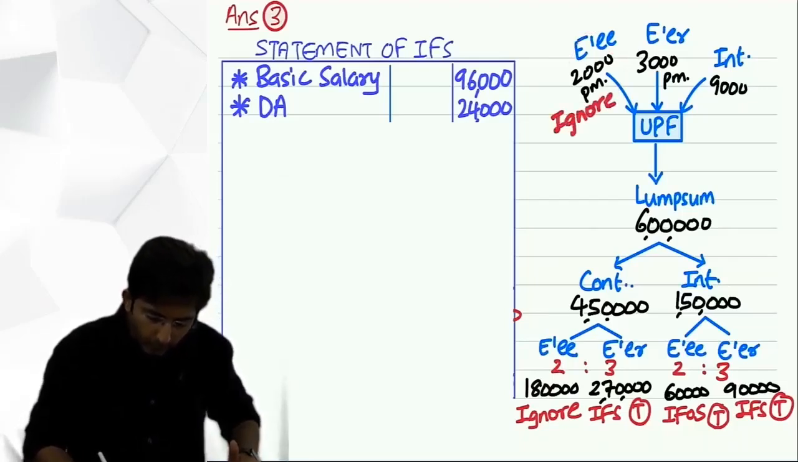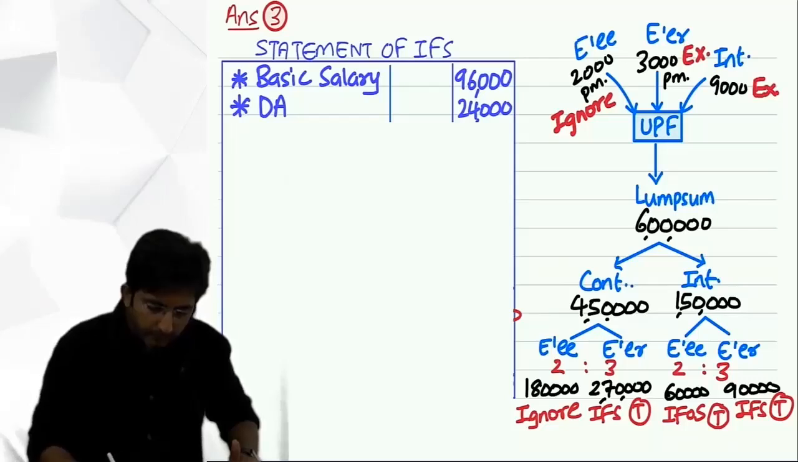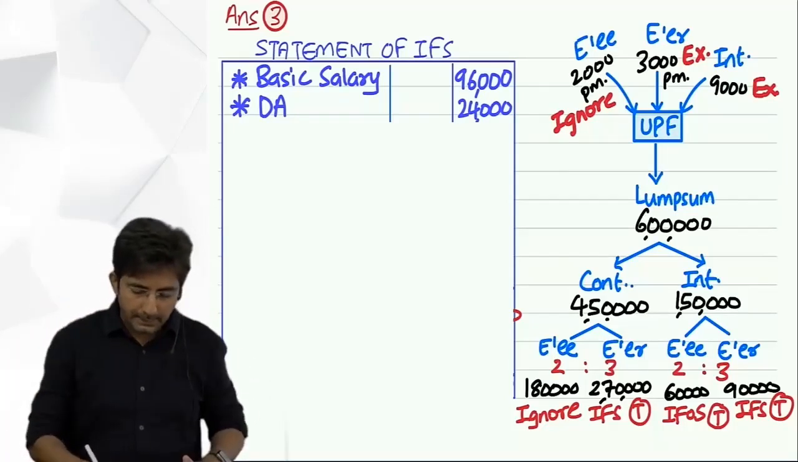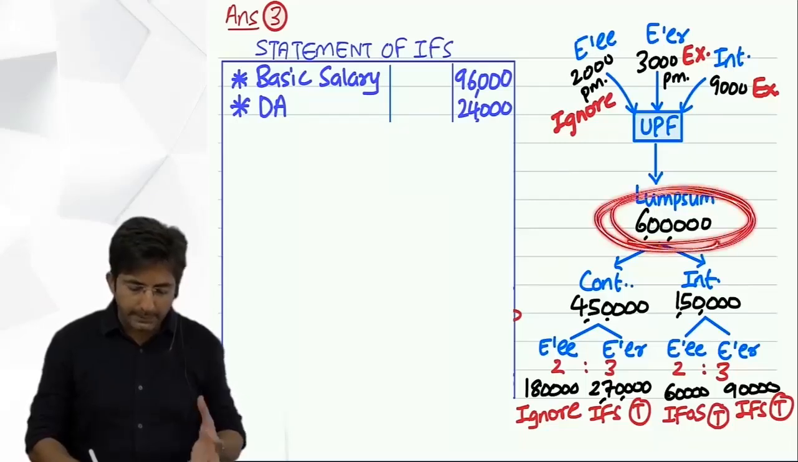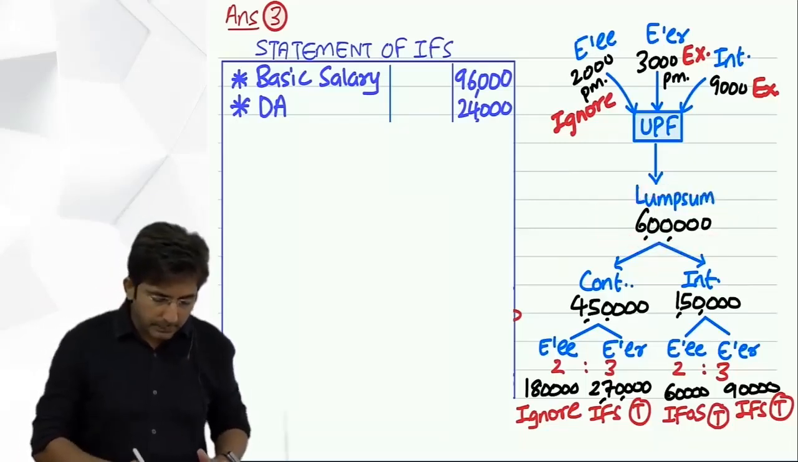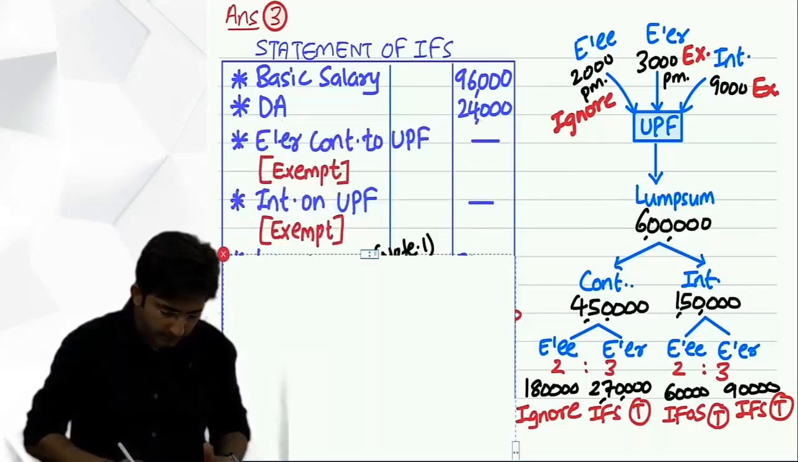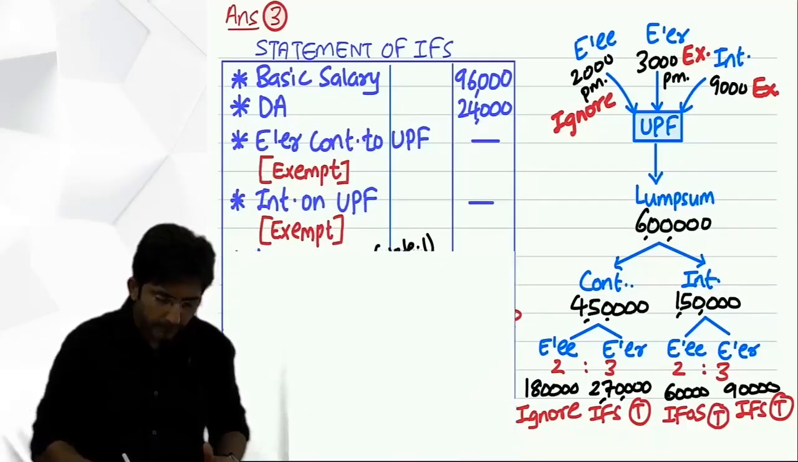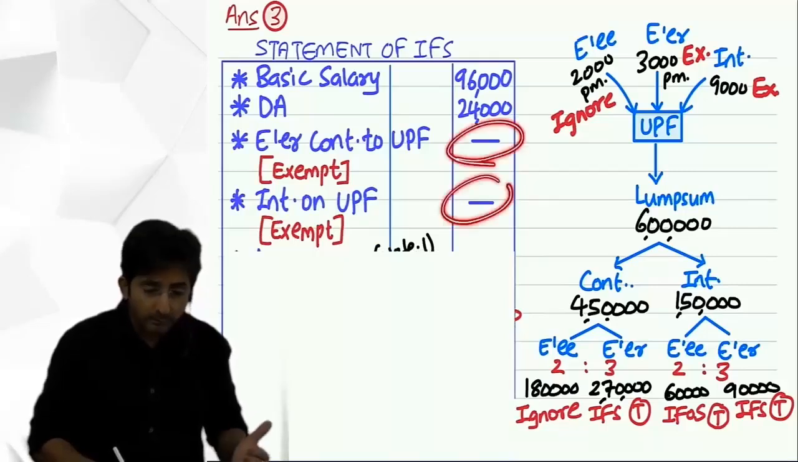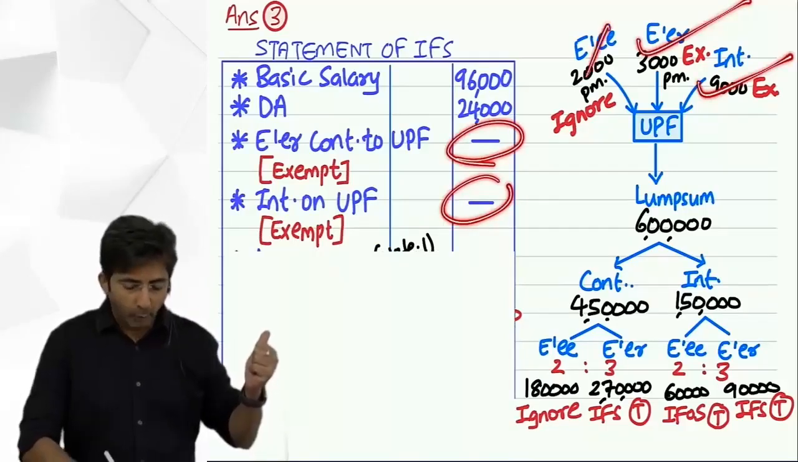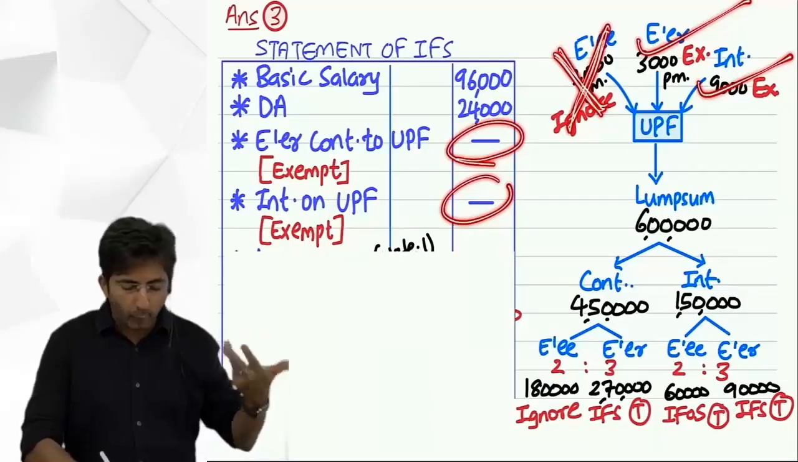Okay. And what about employer's amount of 3,000? Exempt. Interest also exempt. Because when money is deposited, that time it's exempt. Taxed at the time of lump sum amount when it is encashed. So see the effect how I have done. Look at the main answer. See this. This dash is for what? This employer's contribution interest. Employee's contribution not even writing, it's ignored.